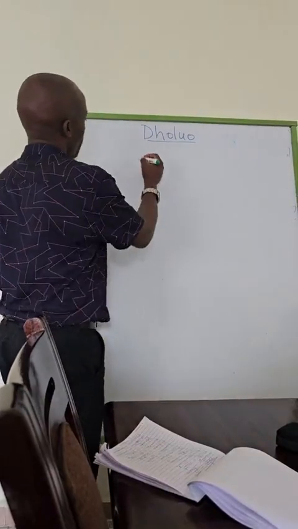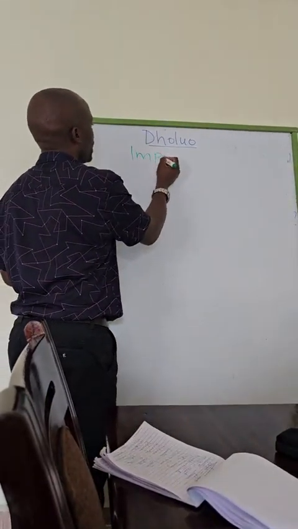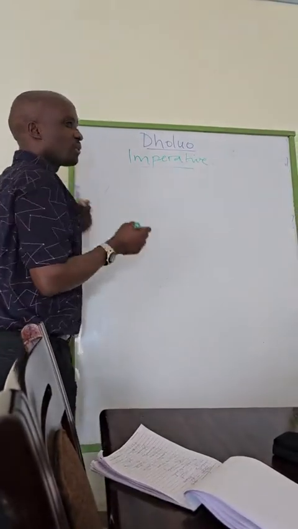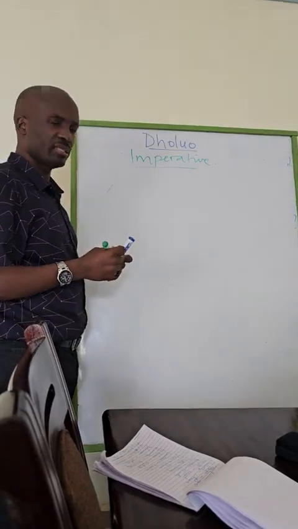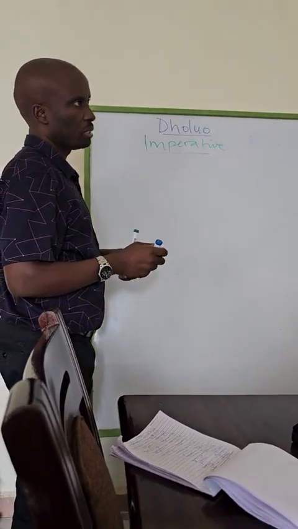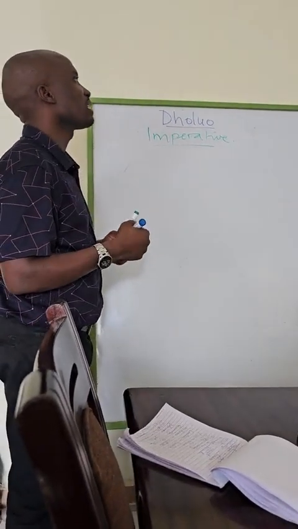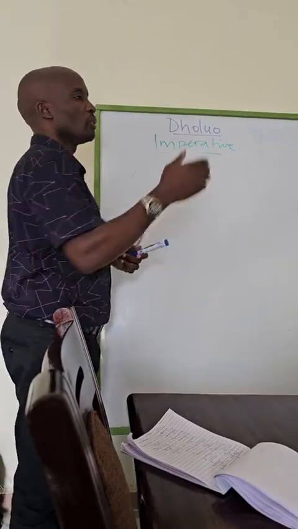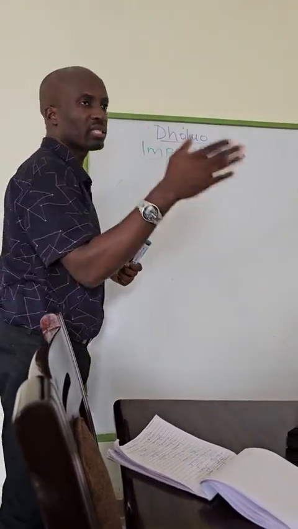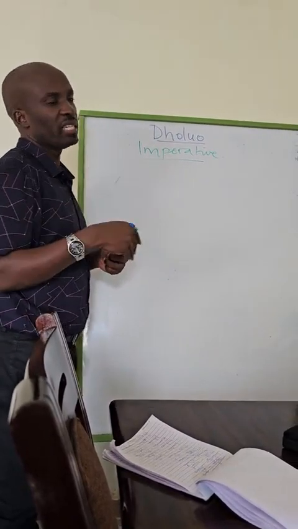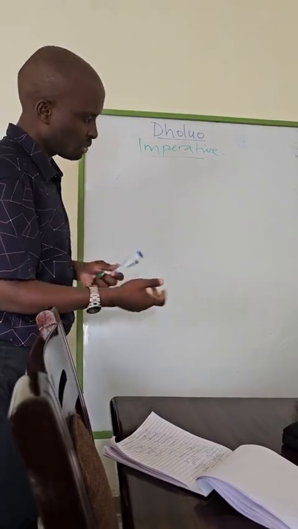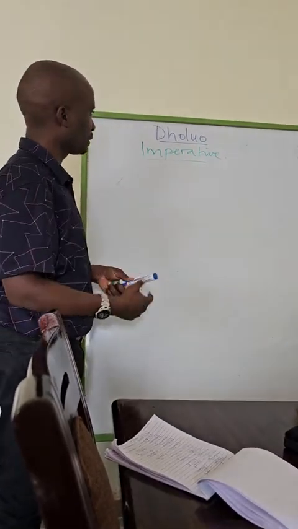So, we want to talk about the imperative. Imperative is something that, like you can tell someone to do something. In imperative, it simply means like you can tell somebody, go to the market, or sing, or dance, or play. It's like telling someone to do something. More or less like instruction or command, or maybe just asking someone to do something.